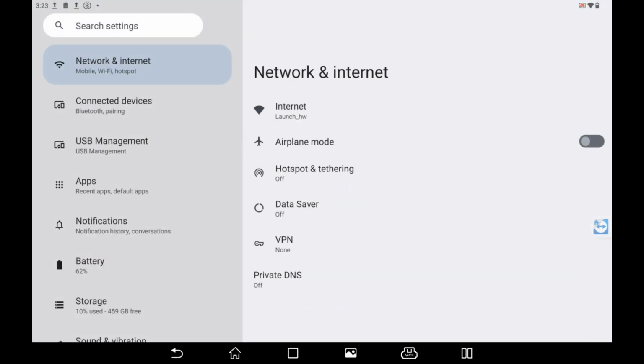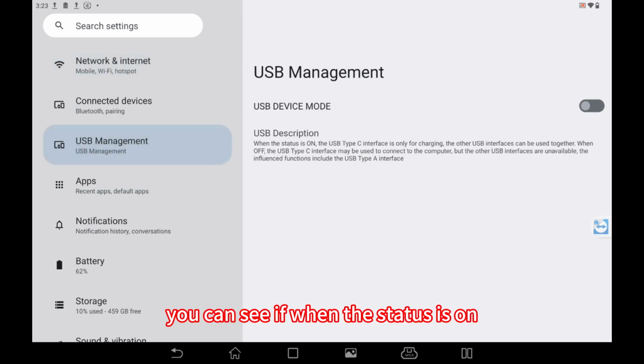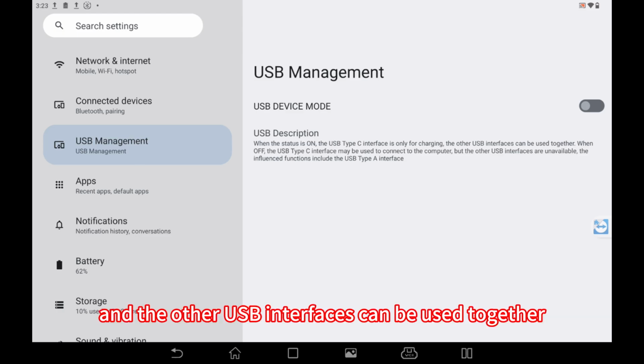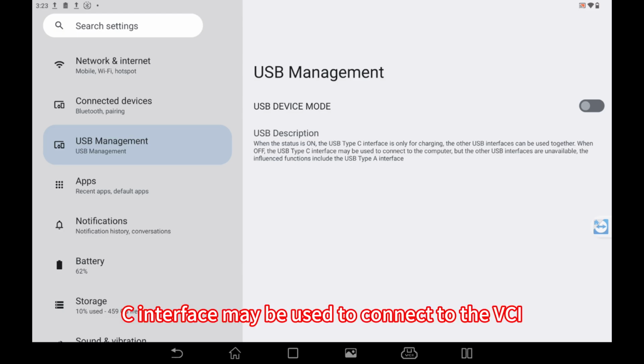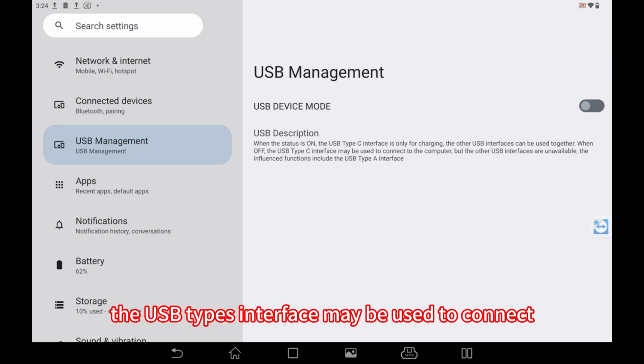Here you can see in the setting there is USB management. You can see when the status is on, the USB Type-C interface is only for charging, and the other USB interfaces can be used together. And when the device mode is put to off, the USB Type-C interface may be used to connect to the VCI. So here you can see it's off, which means the USB Type-C interface may be used to connect to the VCI.